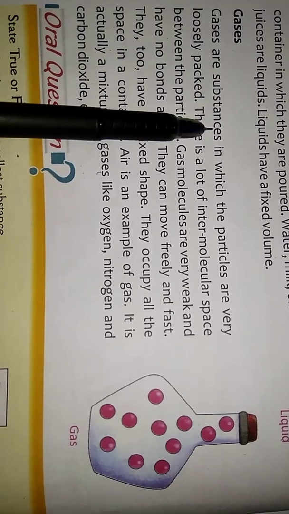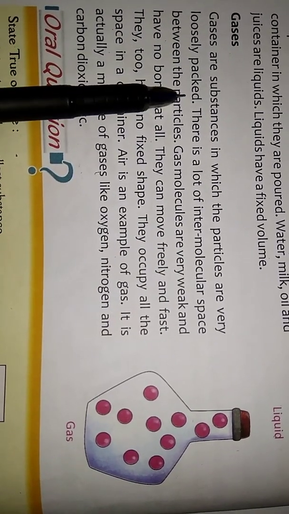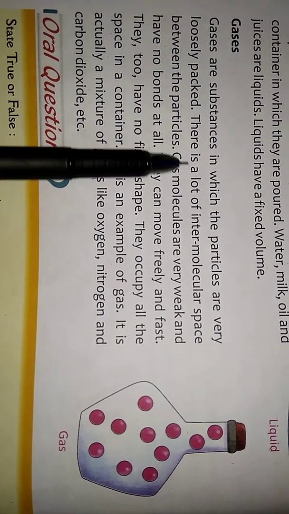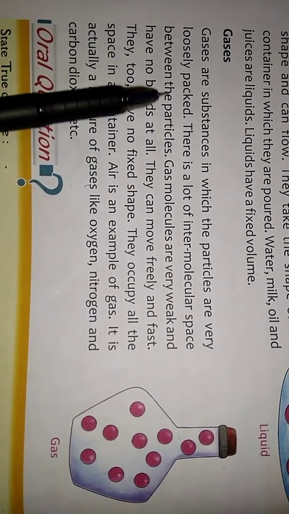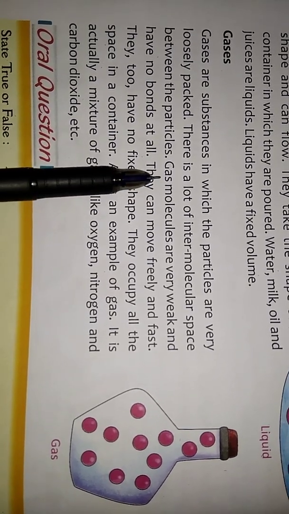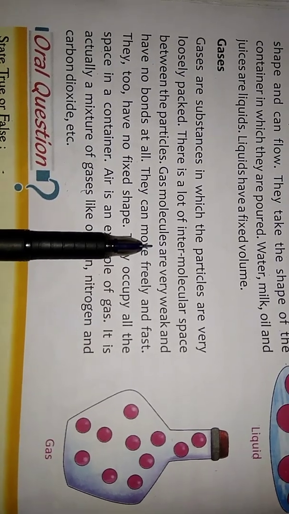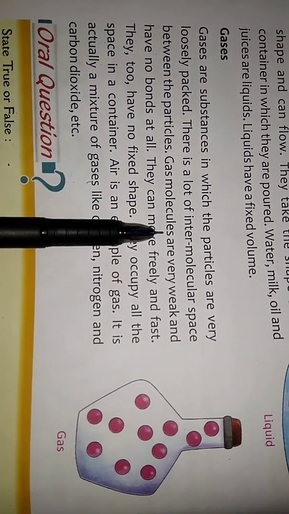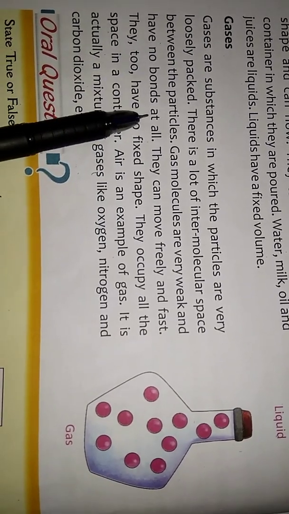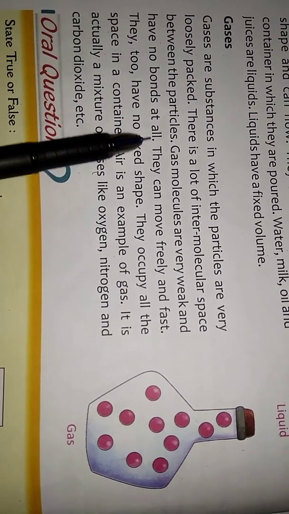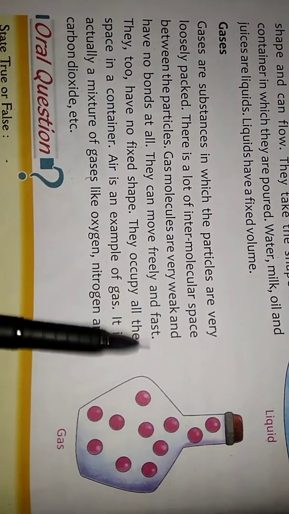Gases are a substance in which the particles are very loosely packed. There is a lot of intermolecular space between the particles. Gas molecules are very weak and have no bonds at all. They can move freely and fast.